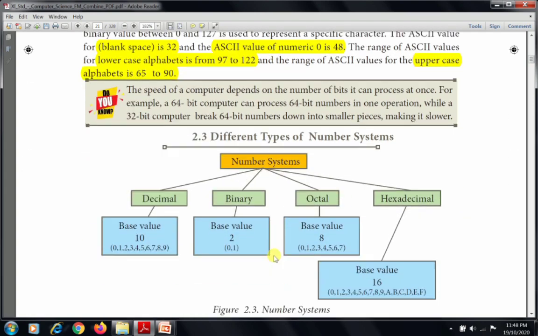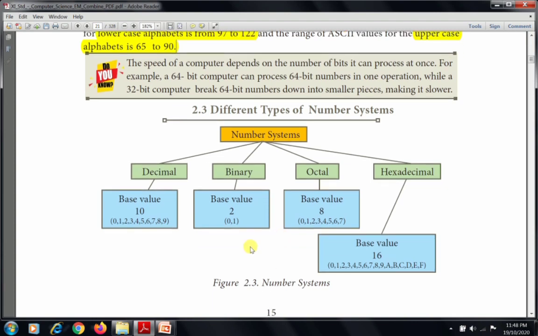The next topic is different types of number system. The number systems are 4 types: decimal, binary, octal, hexadecimal. The decimal number is the number we use in our day-to-day life, from 0, 1, 2, 3 up to 9. The combination of these numbers is called a decimal number. Totally there are 10 numbers: 0 to 9. So the base value is 10 in the decimal number system.